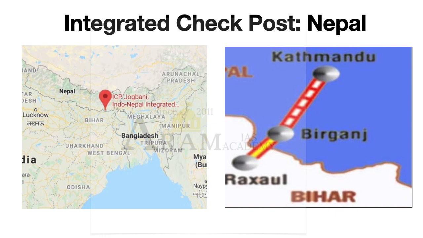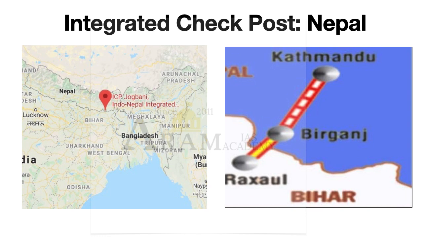Next one, it is ICP Nepal. There are two integrated check posts in Nepal. One is ICP Jogbani. ICP Jogbani was recently inaugurated by our Prime Minister, in 2020.